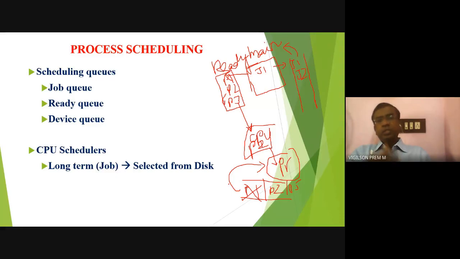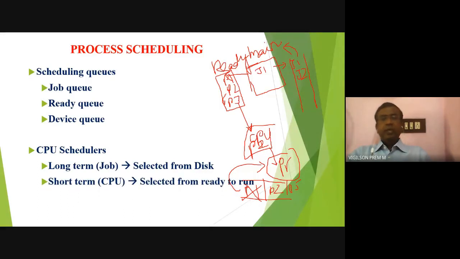When your job is available in the secondary storage, or in the hard disk, or in the permanent storage, and the CPU wants to execute that job, that scheduler is referred to as the long-term scheduler or job scheduler. Listen, the program or process will be selected from disk. Now, what is a short-term scheduler? The CPU selects the job that is in the main memory in the ready-to-run state.